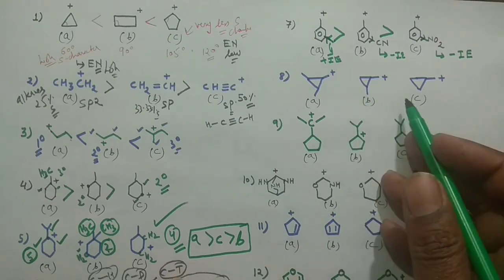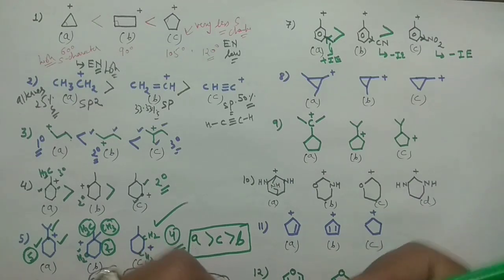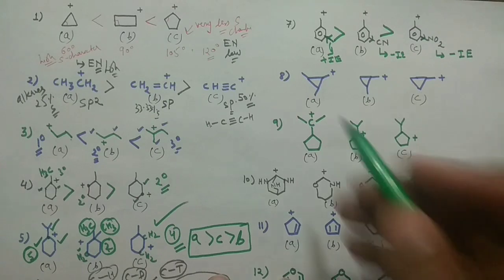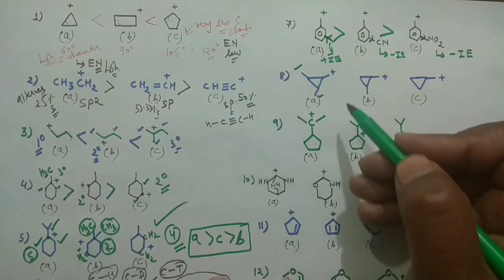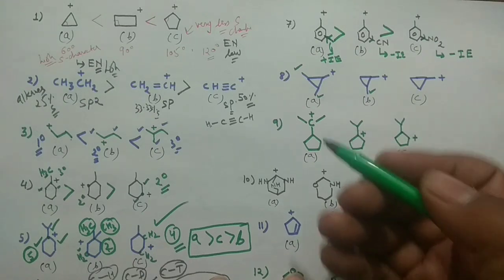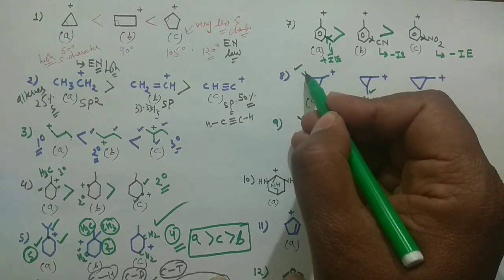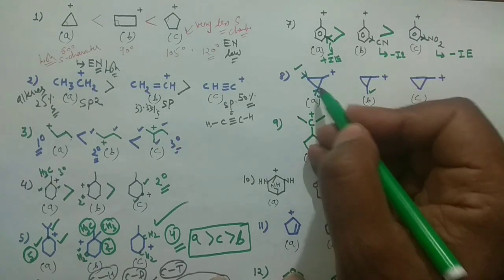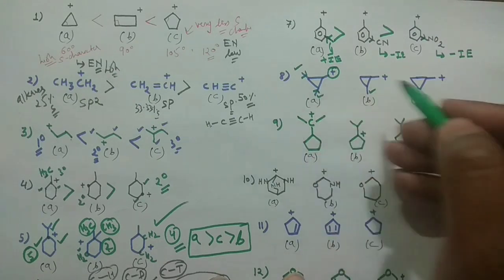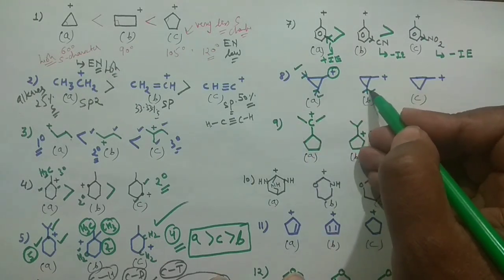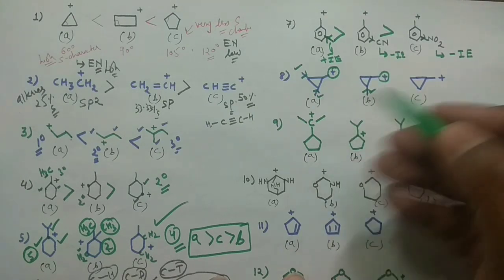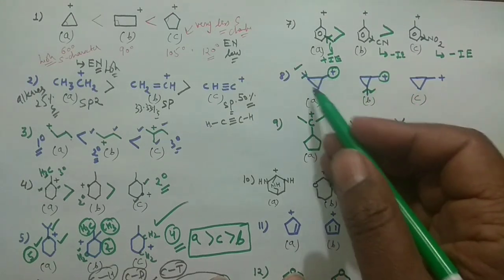Okay, now this problem is, again, a carbocation, and in this carbocation you can see what is happening. You have one methyl here, another methyl here, and one methyl. This is again based on your plus I effect. These two methyls will push the electron density over the ring, so this will diminish or disperse the positive charge from here. And this one methyl group will push the electron density and again disperse the positive charge, but not to the extent that A did.